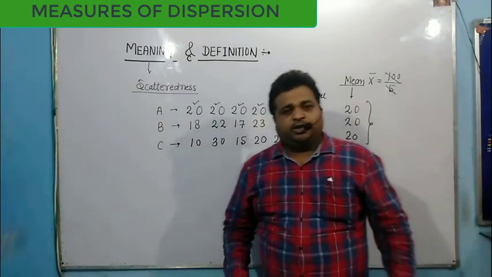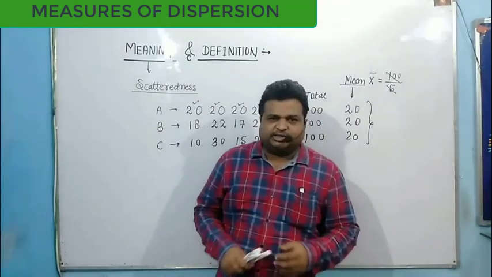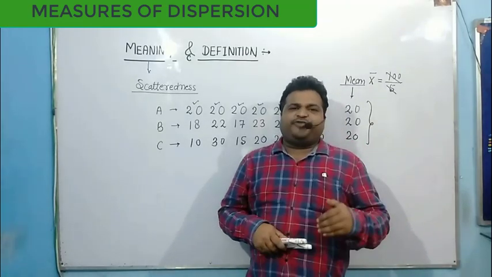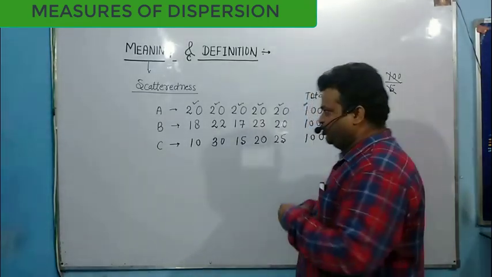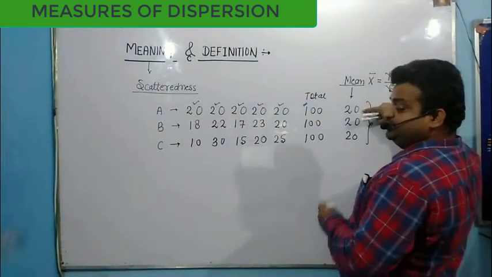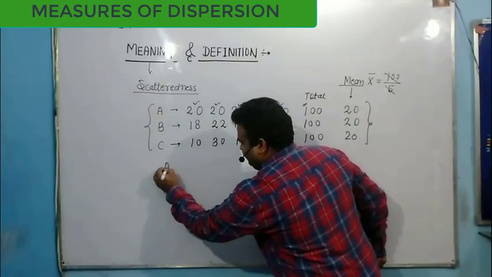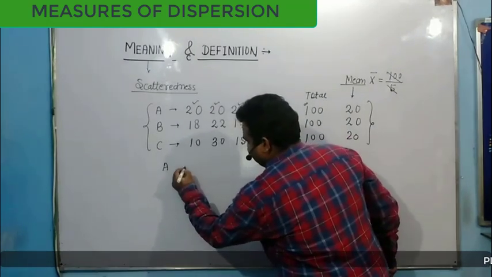Now focus on the third definition. My third definition was: dispersion is the degree of scatter or variation of a variable about its central value, about its mean value. Focus here, my mean value is 20. Now for each set of data, I am taking first the A series.